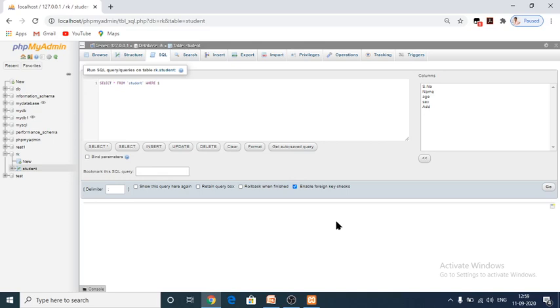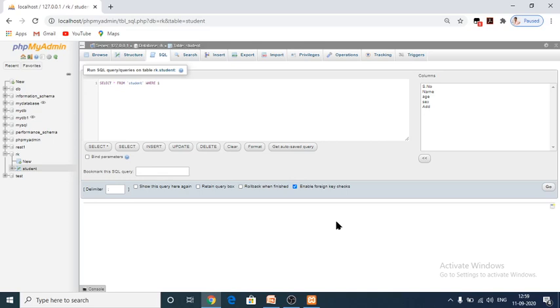And a small introduction about SQL. SQL, the expansion of SQL is structured query language. It is a standard language used for accessing and extracting the records from a table, and it was declared a standard language by ANSI, the American National Standards Institute, and the International Organization for Standardization in 1986 and 1987 respectively.